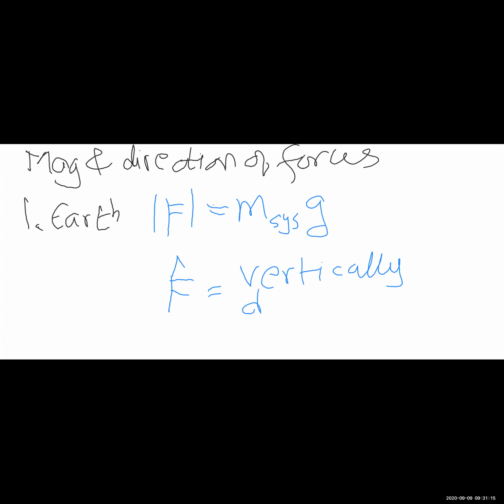Right? Technically, it is towards the center of the Earth, but we only need to invoke that if we have two objects which are kept at different positions on the Earth, which I don't think is going to happen with us. So for us, it will always be vertically downward, right?